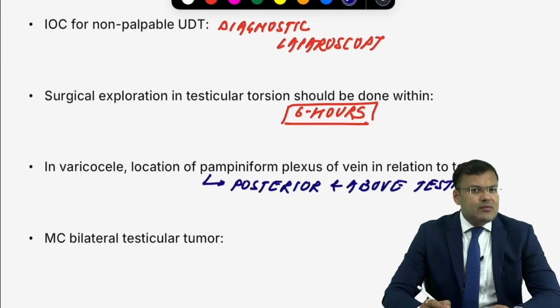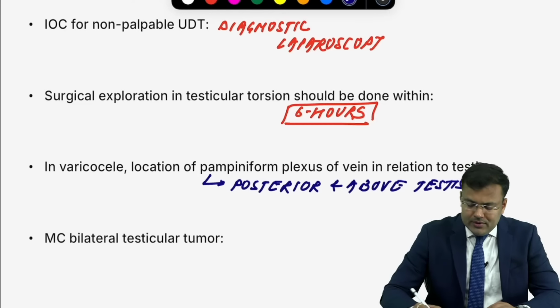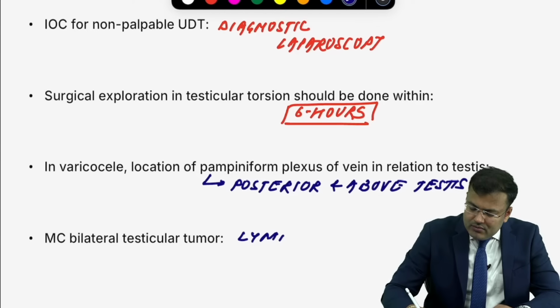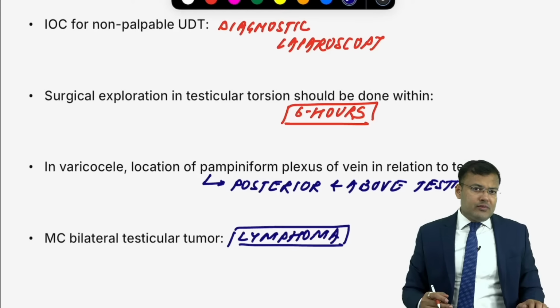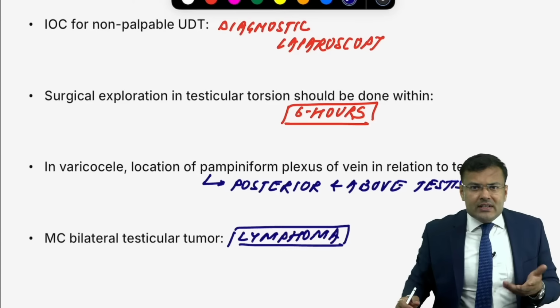Next, what is the most common bilateral testicular tumor? It is lymphoma. What is the most common secondary testicular tumor? Lymphoma. Most common testicular tumor in elderly? Lymphoma. Most common primary bilateral testicular tumor? Seminoma. Most radiosensitive testicular tumor? Seminoma.